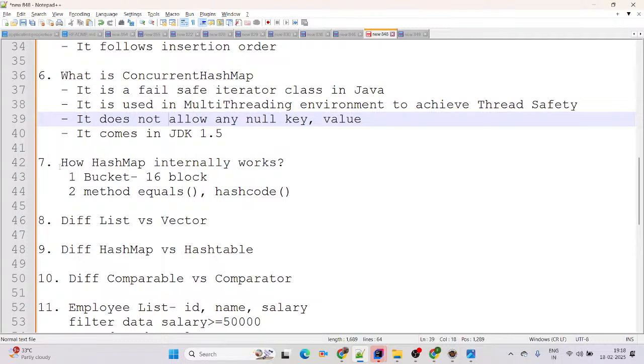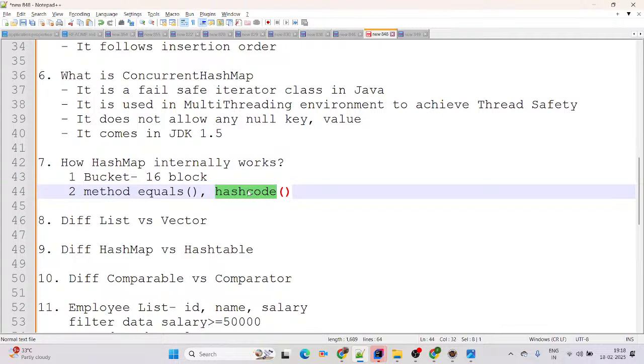Perfect. Now coming to how HashMap internally works, you can simply say there is a bucket, and the bucket size is 16. There are two methods, equals and hashcode. If two HashMap objects are equal, then definitely the hashcode is the same. And hashcode returns an integer value. If two hashcodes are the same, then definitely a collision arrives. And once a collision arrives, our performance degrades because it will override the same block again.